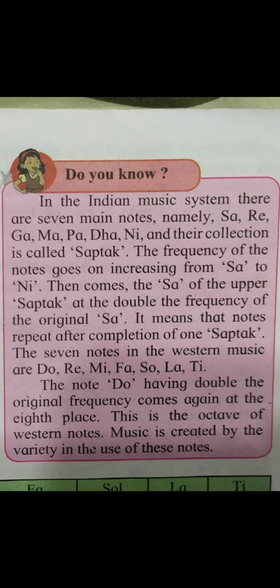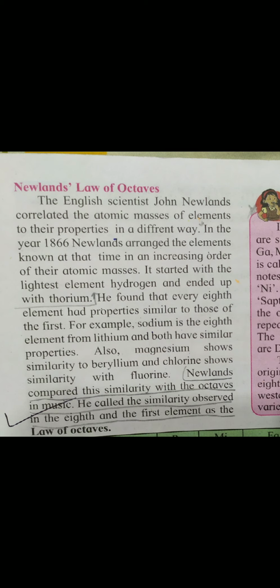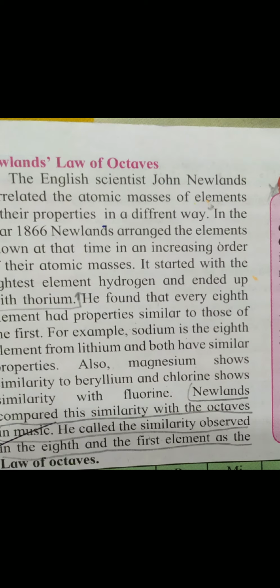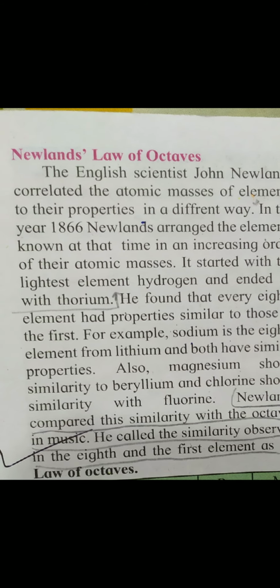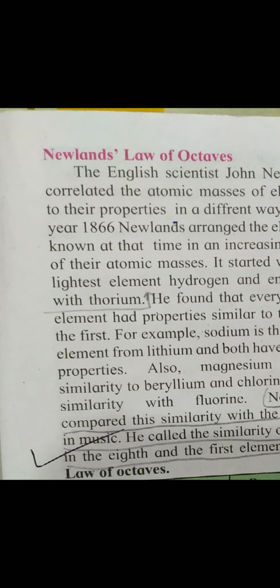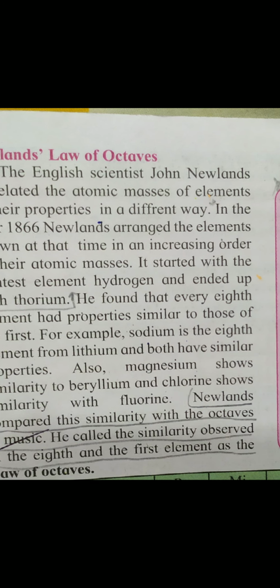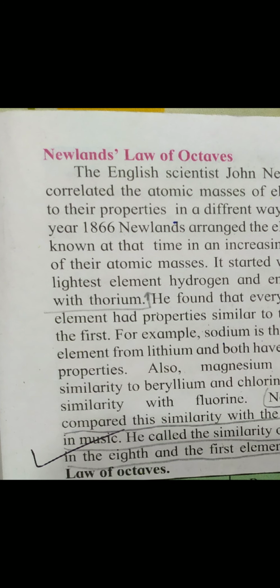The Western music notes are also do, re, mi, fa, so, la, ti. Newlands found that every eighth element in the classification had properties similar to those of the first element and stated the law of octaves.